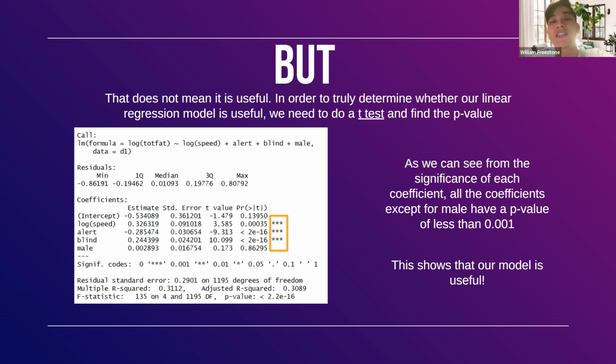The p-values, or the statistical significance of our coefficients, can be seen by the number of stars within the yellow box. We see that the variables of log speed, alert, as well as blind all have 3 stars, which means they have a p-value of less than 0.001 and are thus statistically significant.